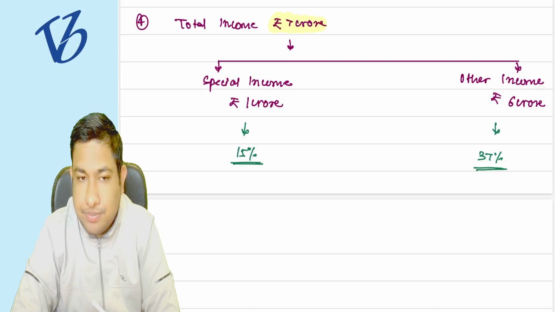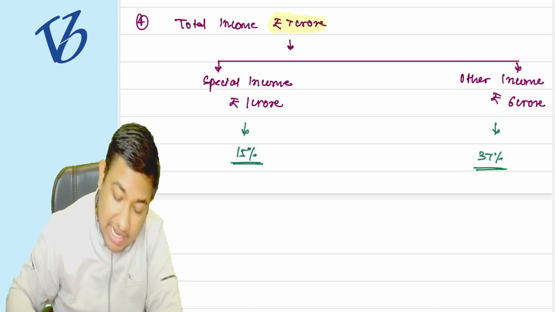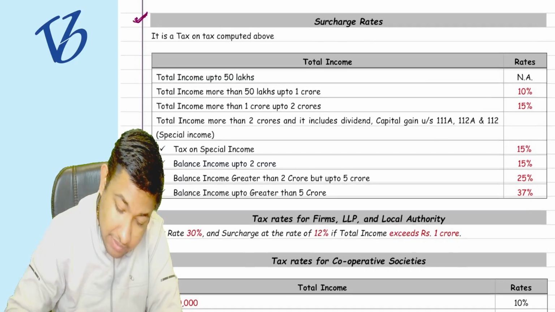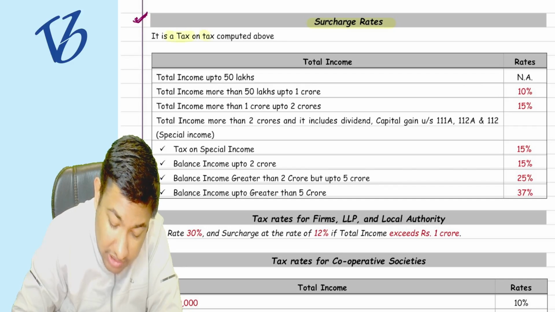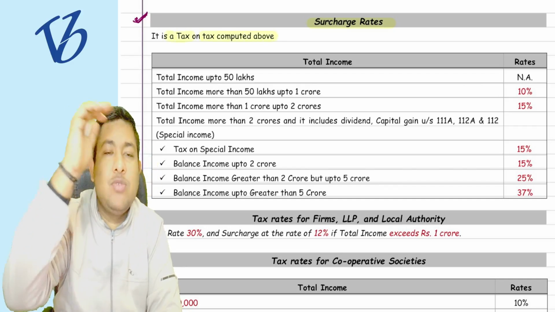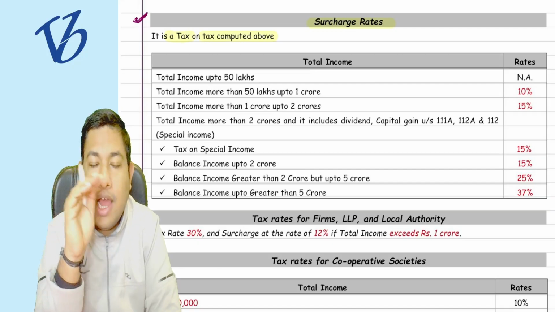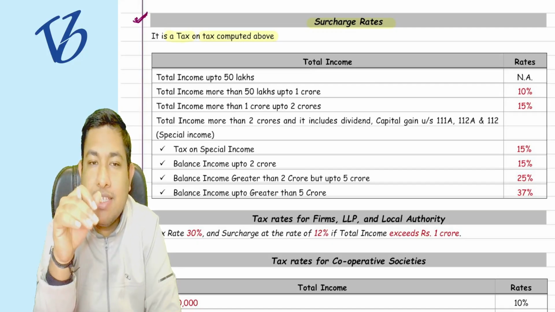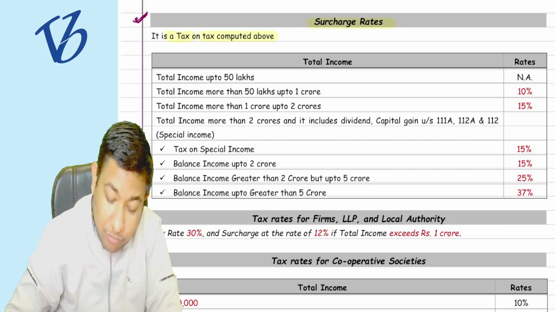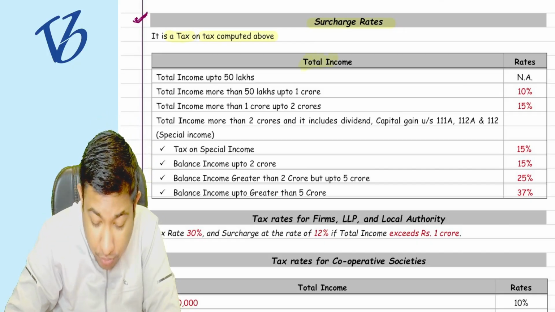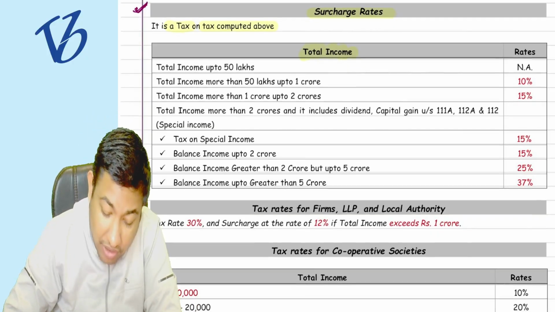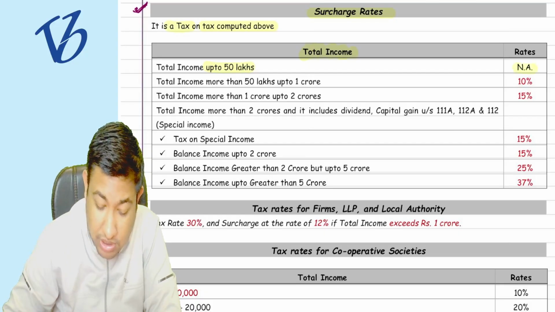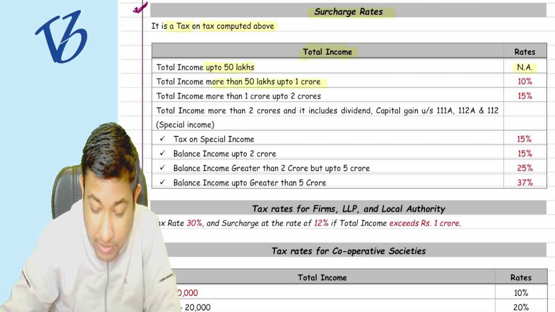Understood? Clearly? Easy? Shall I move forward? So I have completed this particular part, that surcharge rate is what? It is the tax on tax computed above. Whatever tax we have computed, now on the total income after reducing the TDS, TCS, advance tax and all, on that income you have to pay the surcharge. If your total income, the word is total income, not the gross total income, is up to 50 lakh rupees, no surcharge. 50 lakh up to 1 crore rupees, 10%.